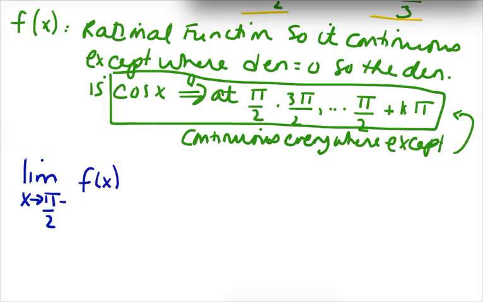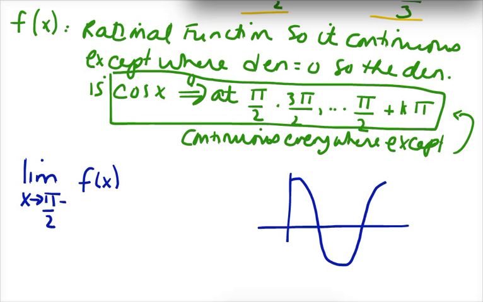Because cosine, which is in the denominator, as you approach pi over 2, the function's continuous everywhere except at pi over 2. So as you approach pi over 2 from the left, this thing is going to approach 0,